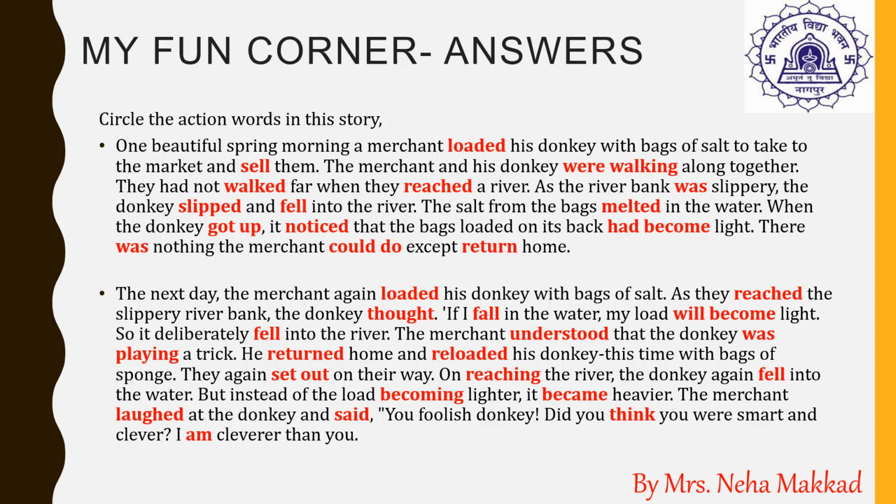So it deliberately fell into the river. Again, fell is the past form of the verb. The merchant understood, again the past form of the verb, that the donkey was playing. Again, was is the helping verb there, supporting verb there, followed by a present participle, playing, playing a trick. He returned home. So returned is the ed form of the verb, reloaded. Then in the next sentence, set out. Like got up and set out, they both are the present form of the verb.